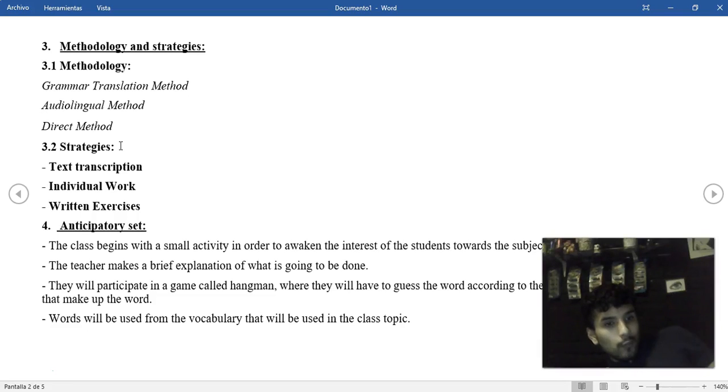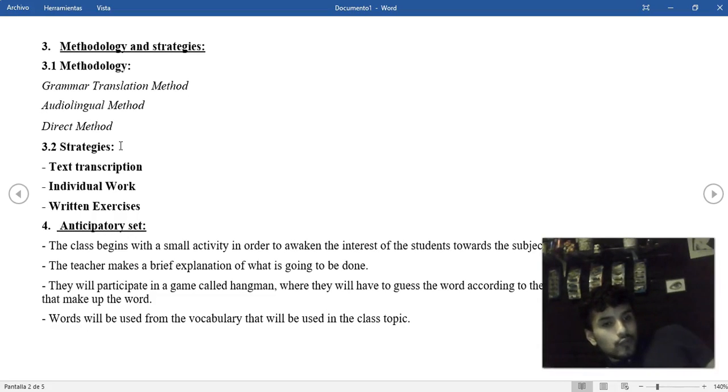I'm going to begin with the anticipatory set. The class begins with a small activity in order to awaken the interest of the students towards the subject of study. The teacher makes a brief explanation of what is going to be done.